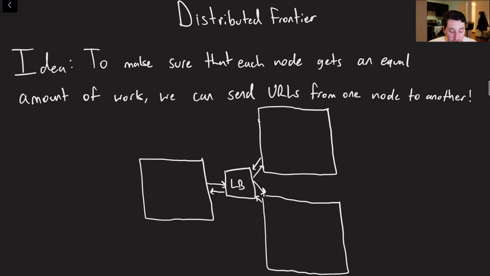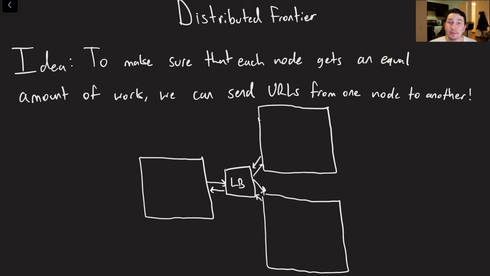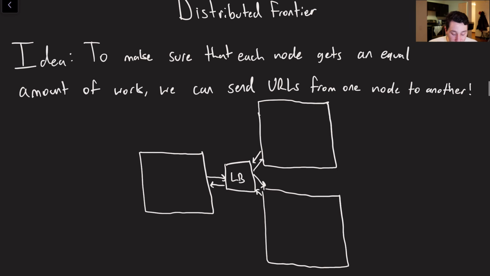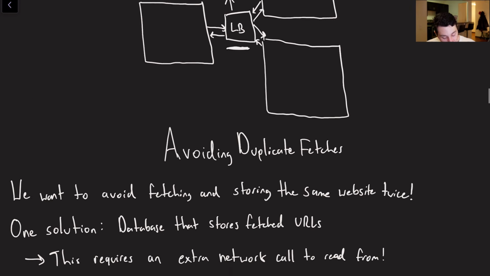Well, what if we made our frontier distributed, right? So when we find a URL, we're not necessarily holding it locally, but more importantly, we're sending it over to other nodes. This accomplishes a couple of things for us. The first and most important is that, by having a load balancer in the middle, we can make sure that each node is getting a relatively equal amount of work. The load balancer could do something like round robin, at least naively, to make sure that all of these nodes are processing similar numbers of URLs.